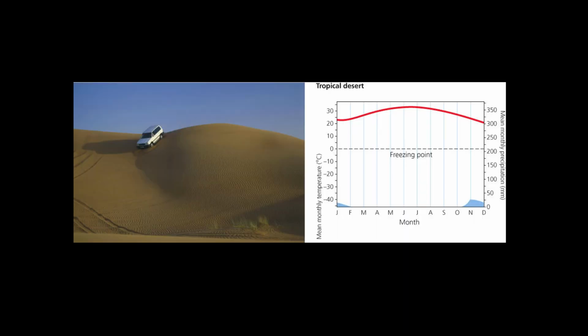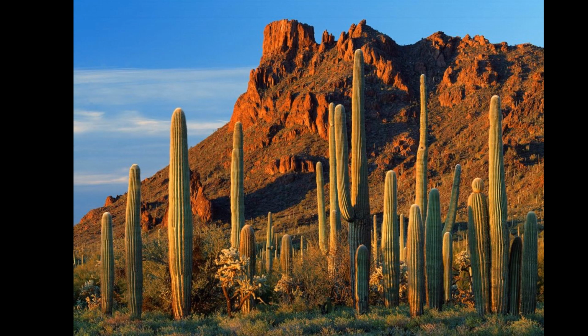Looking at the climate graph of the tropical desert, the average temperature is high and the amount of rainfall is extremely low. The temperate desert is found in areas a bit further from the equator. This is a temperate desert in the United States. As a hint, tropical means that there is little seasonal variation in temperature over the year. Temperate means that there is more of a difference in temperature from winter to summer.